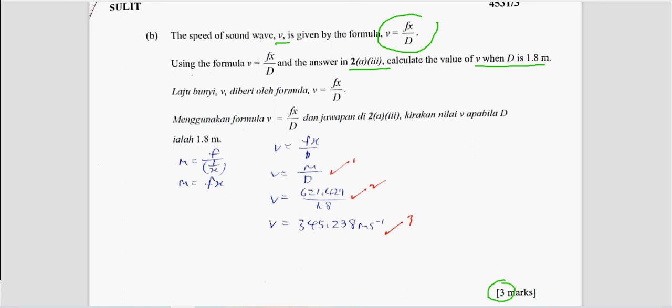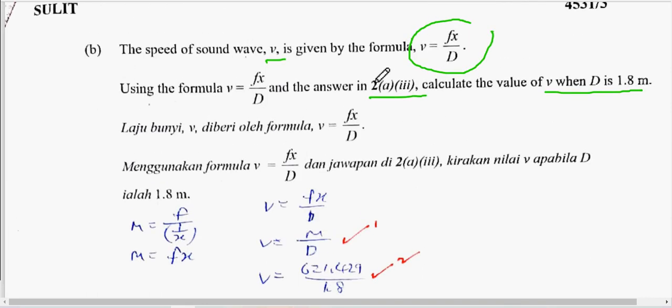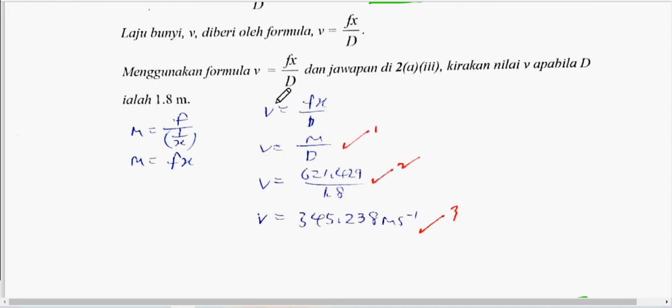Now, to get 3 marks, you must know where the marks come from. So the first mark will be how you relate the answer, the gradient that you calculated just now, and the formula that they give. So the gradient is somewhere in the formula. You need to be alert with this. Alright, so you can see here, the gradient m is equal to changes in the f-axis over changes in the horizontal axis, 1 over x-axis.